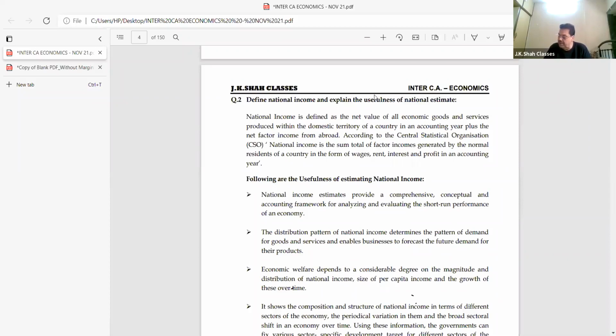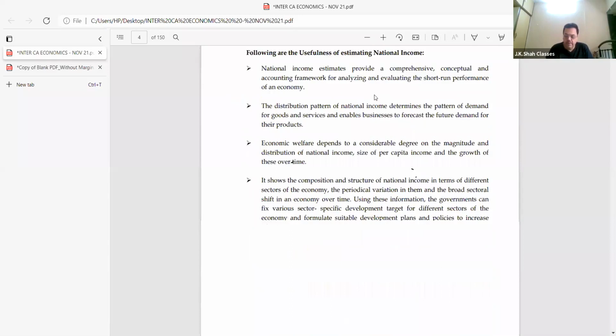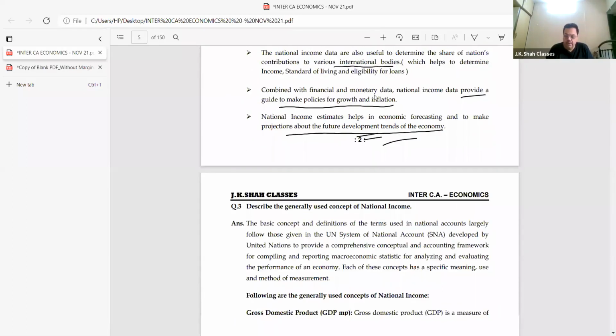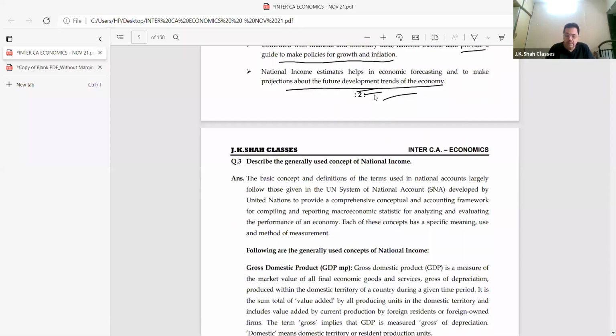Write in brackets, he may even be a foreigner if he is staying for a period of, come on, staying for a period of what? 1 year.